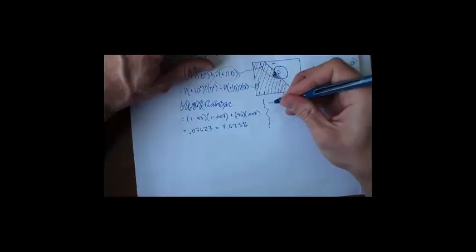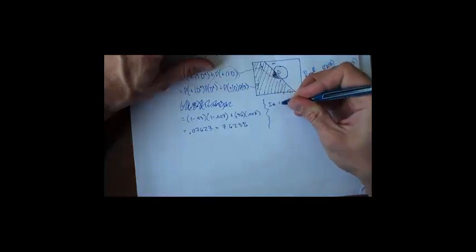So in general, this is called the law of total probability.